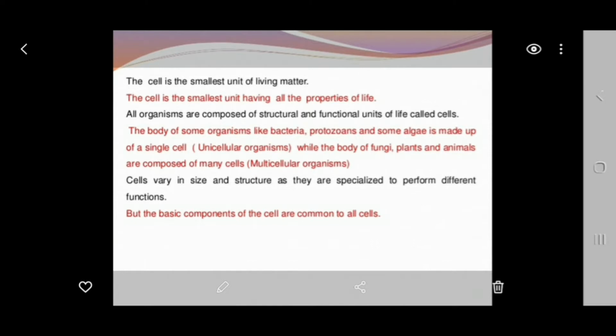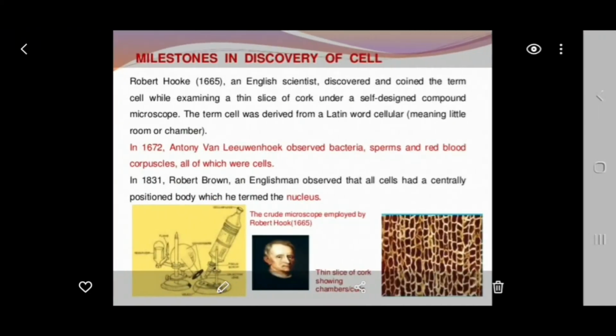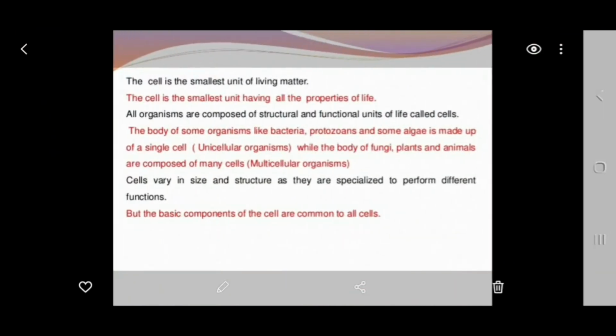The cells vary in size, structure and shape, and they perform different functions. The basic components of the cell are common to all. We call them the plasma membrane, the nucleus and the cytoplasm. These are common to all, but there are certain differences amongst the different types of cells. What are these? We are going to study in this section.